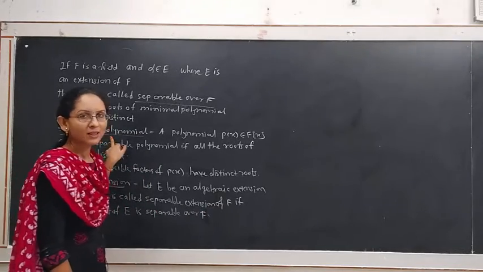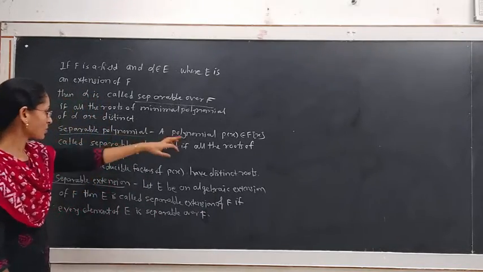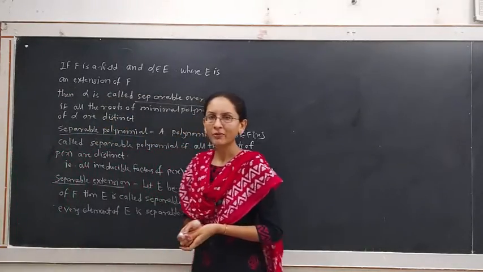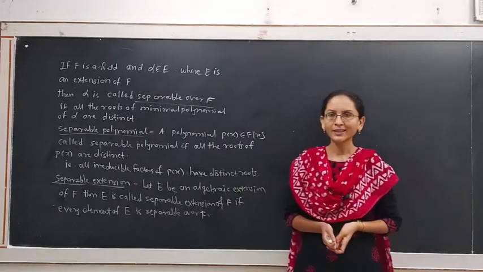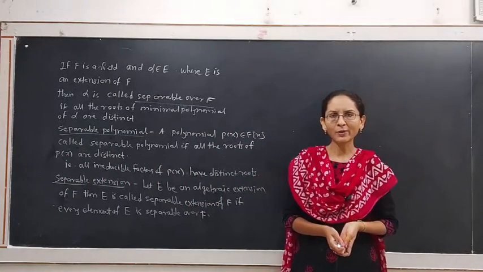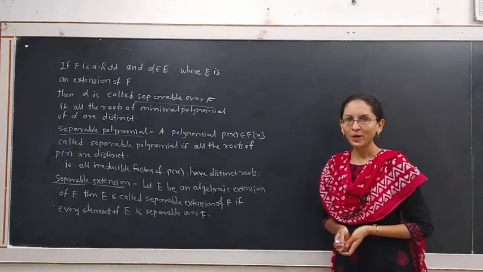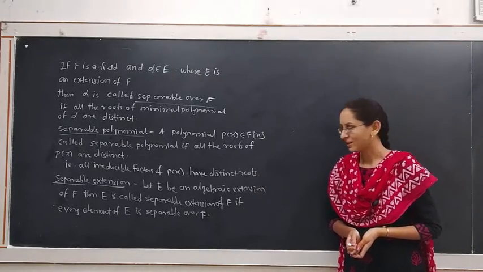Separable polynomial is a polynomial belonging to F[x] which has all roots distinct, or if we factor the polynomial P(x), then its irreducible factors also have distinct roots. That means all irreducible factors of polynomial P(x) are separable.